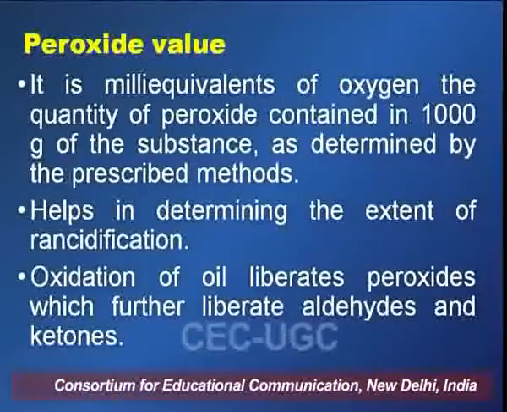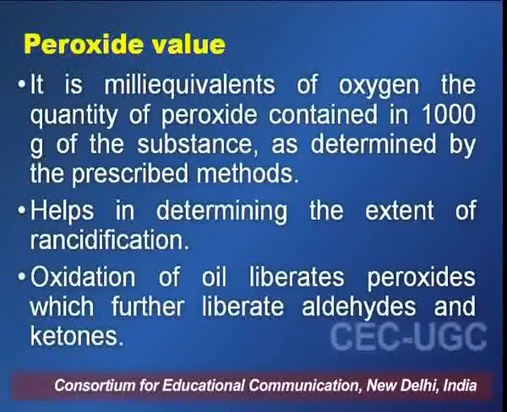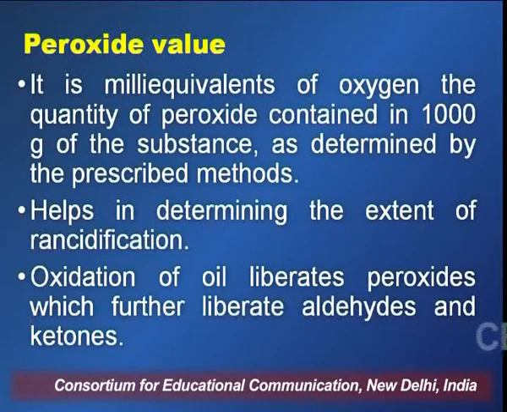Next, we have the peroxide value, and it is the milliequivalent of oxygen, the quantity of peroxide contained in 1000 gram of substance as determined by the prescribed methods. Peroxide value also helps in determining the extent of rancidification in a given fatty substance, whether it is an oil or any other fatty substance.